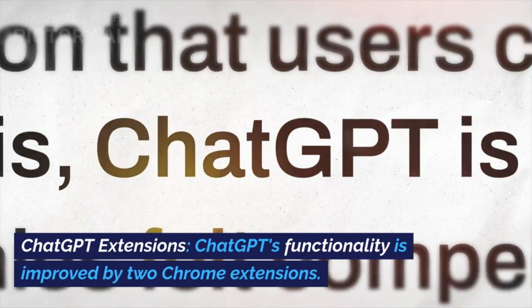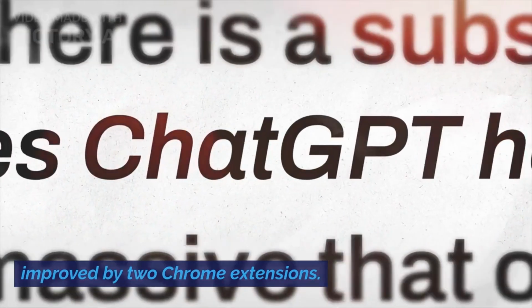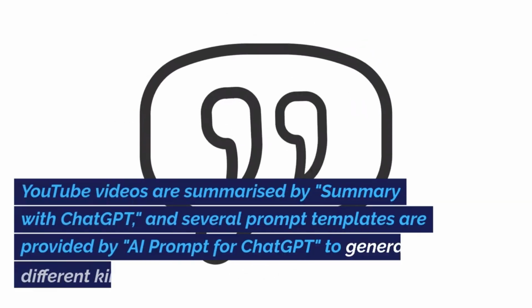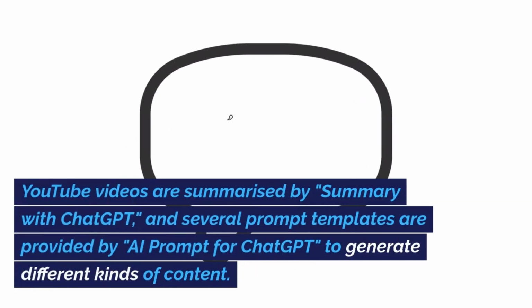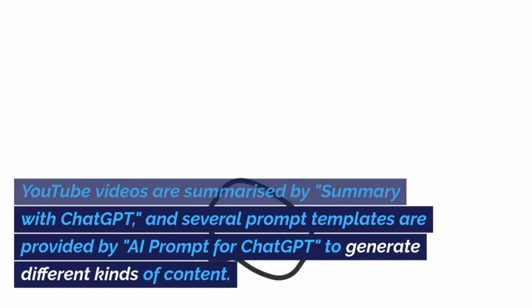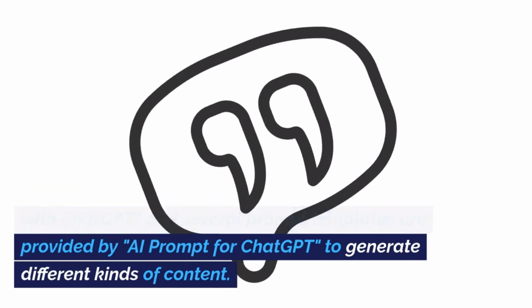ChatGPT extensions. ChatGPT's functionality is improved by 2 Chrome extensions. YouTube videos are summarized by Summary with ChatGPT, and several prompt templates are provided by AI Prompt for ChatGPT to generate different kinds of content.